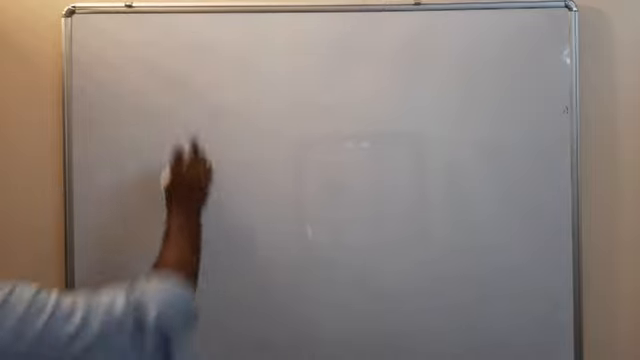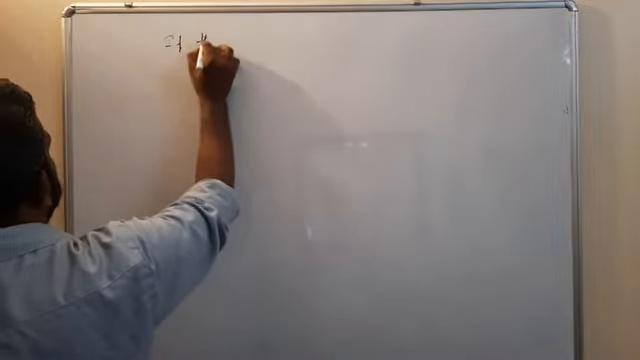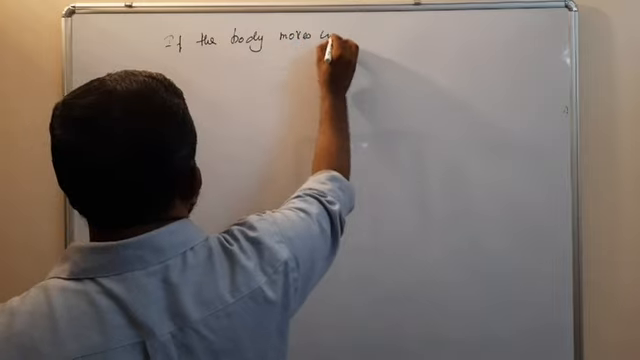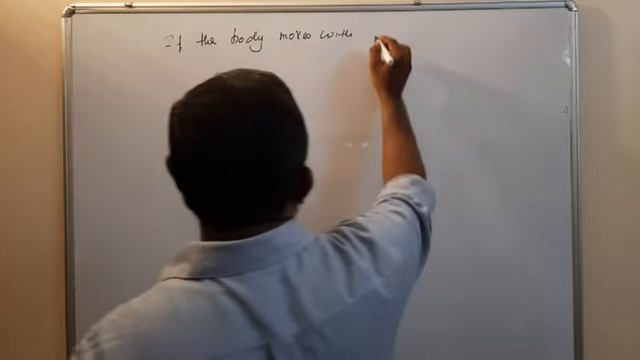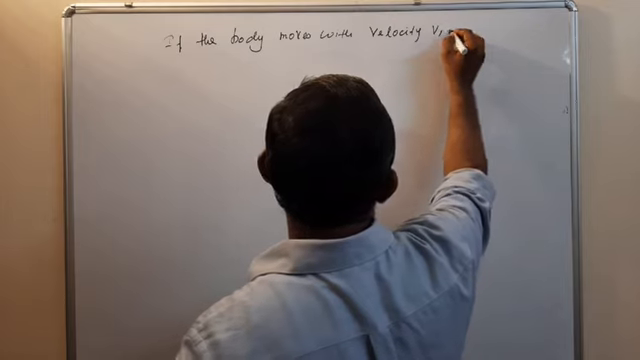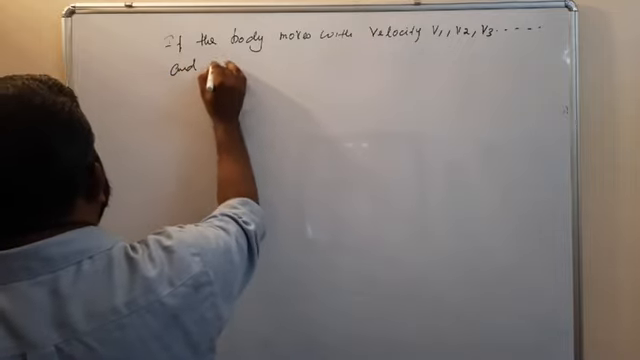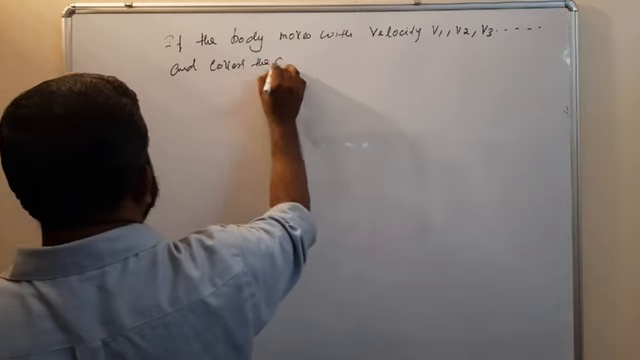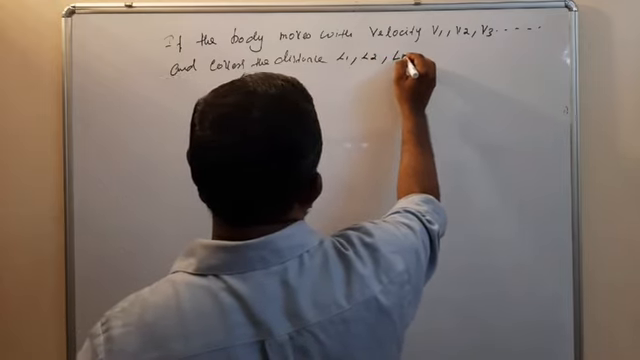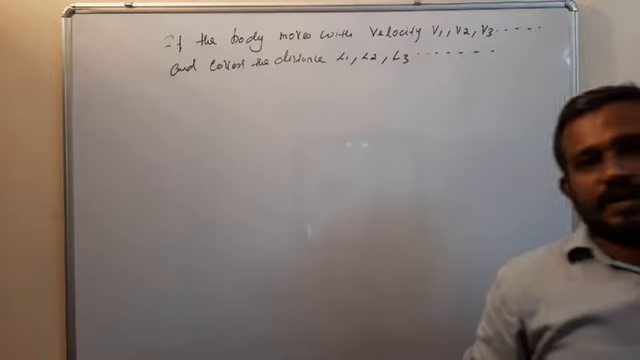So the last concept. If the body moves with velocity v1, v2, v3, etc., and covers the distance L1, L2, L3, etc. So what is the average velocity?